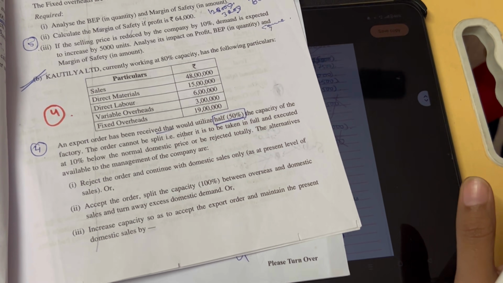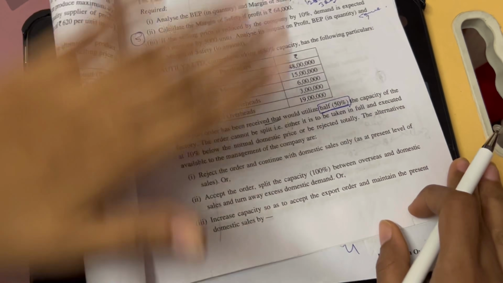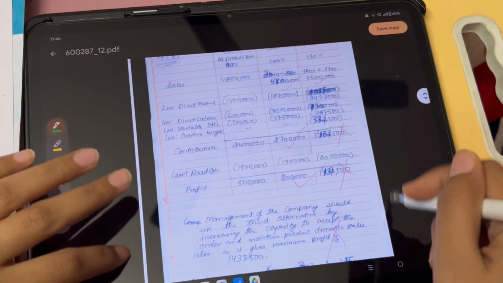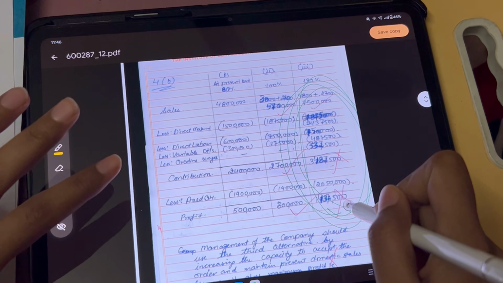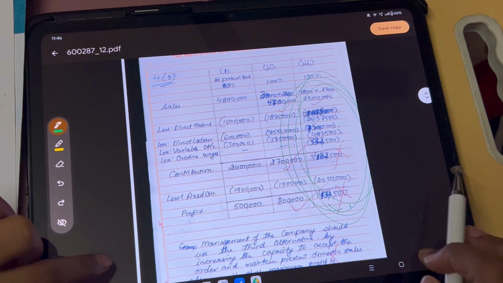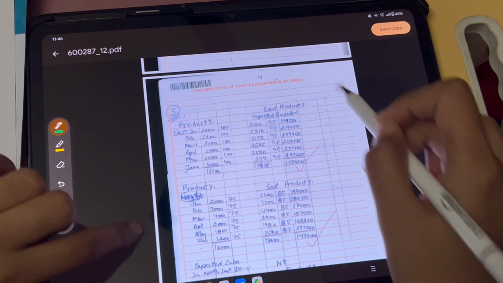I hope I am not wasting your time. This question is from the study material. This was the mistake I did during revision time, and I made the same mistake in the exam also. Yes, I got 4 marks in this question.